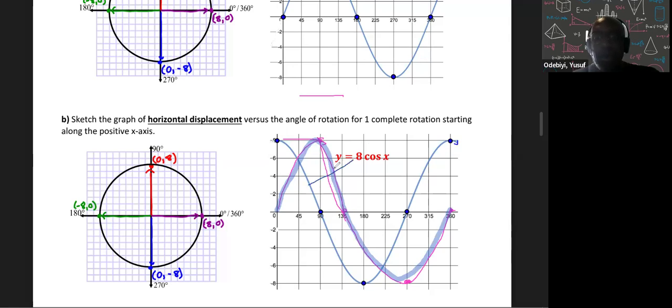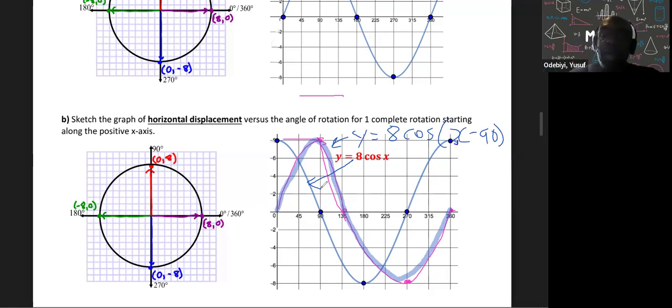This was my cos. Now the other one is, this is my cos right here, 8, and it's going to be cos(x), and it's a positive shift, so it's going to be minus 90. Okay.